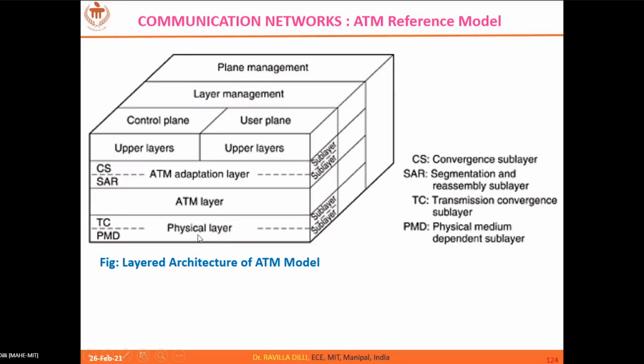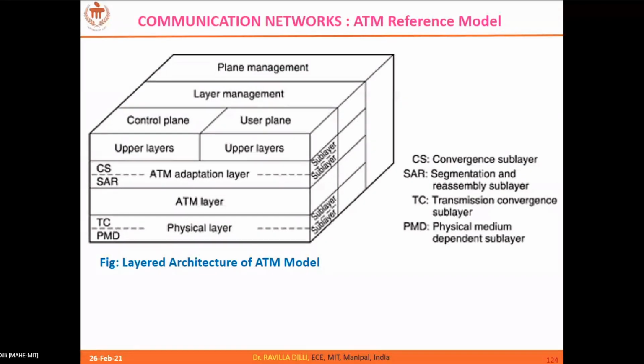So now coming to the physical medium, where you have the transmission convergence and physical medium dependent sublayers. The bottommost one, the PMD, is the one which actually deals with your physical medium. If it is a wired medium, it defines how you are going to connect to the wire, and if it is a wireless medium, how you are going to deliver your bits, binary ones and zeros, into the air. So what is the definition?